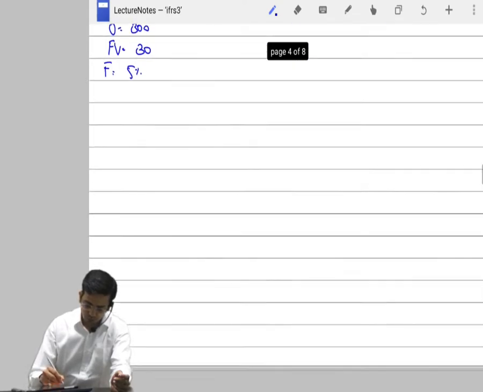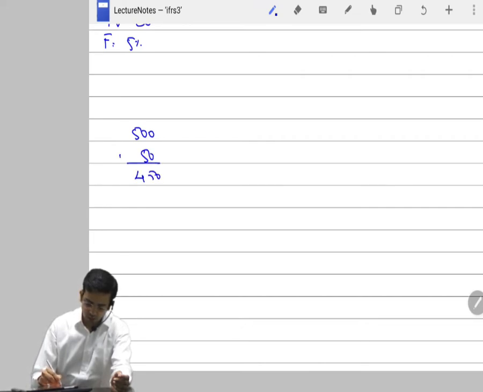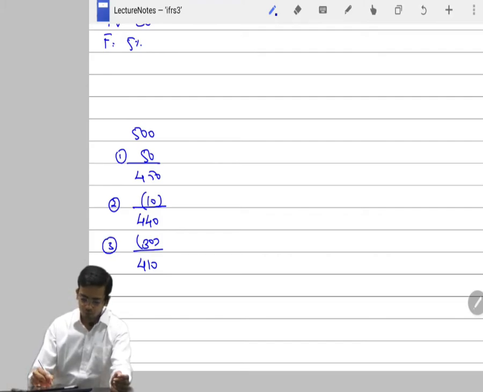See, suppose the company had these 500 employees. At the end of first year, 50 employees have left. That makes it 450. At the end of second year, 10 employees have left. That makes it 440. And at the end of third year, let's say 30 employees have left. That makes it 410. So ultimately 90 employees left over the period.